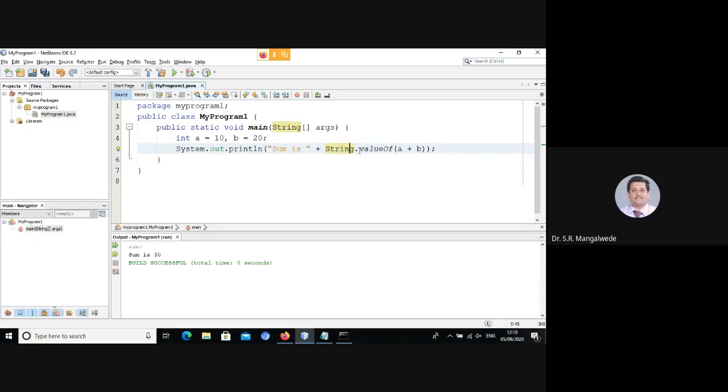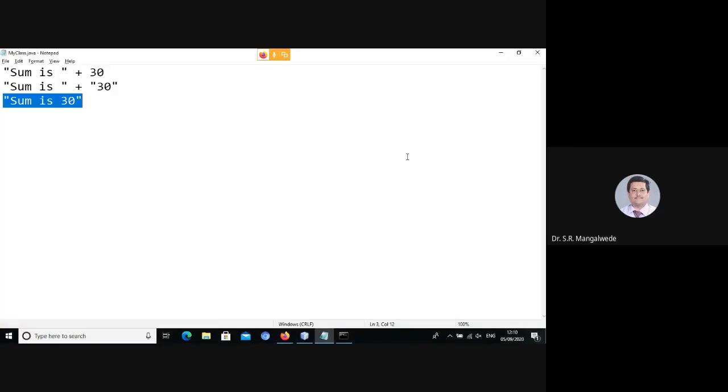String is a class, and valueOf is a method. It's a static method available in this class. So name of the class dot name of the method. So String.valueOf followed by this. Now this looks like String.valueOf(30). This will in turn return me 30, which in turn is concatenated with "sum is".